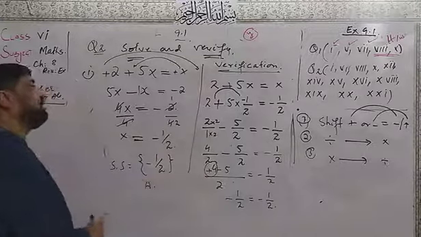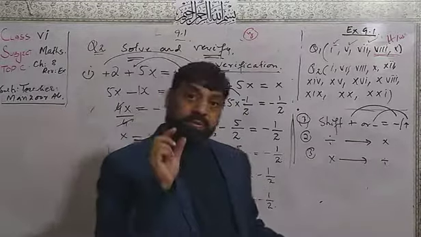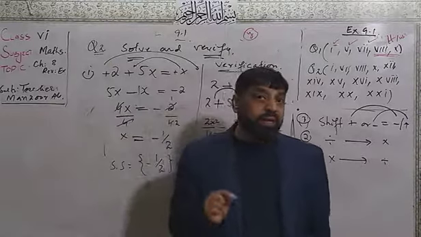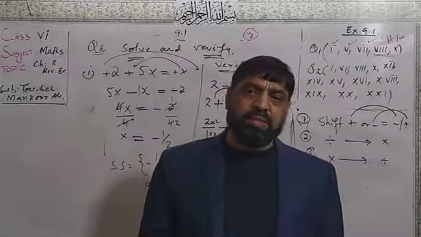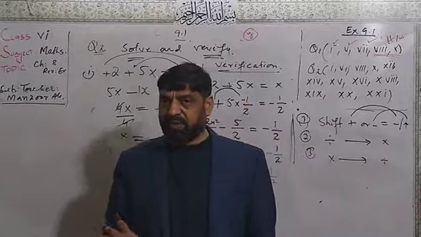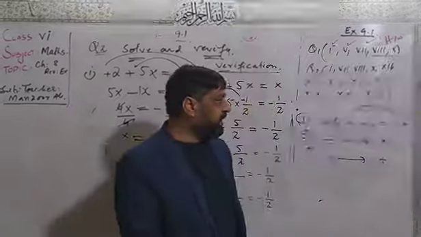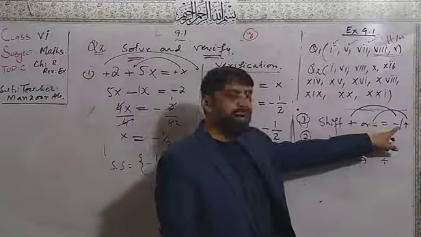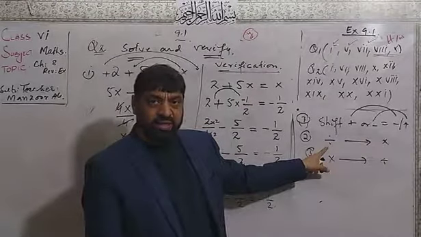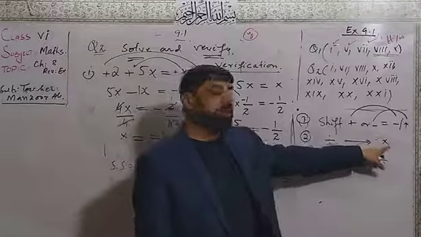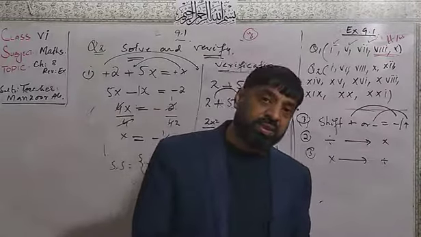This is the answer. So dear students, all the sums you have to do by the same procedure, but we have to keep some very important tips in our mind. We have the 4 binary operations: plus, minus, multiply, divide. First we will shift the plus or minus to the other side of the sign of equality. If you shift the plus, it will be minus. Shift the minus, it will be plus. After that, you will shift the divide, and in the second step it will be converted to multiply. If you shift the multiply, it will change into divide.